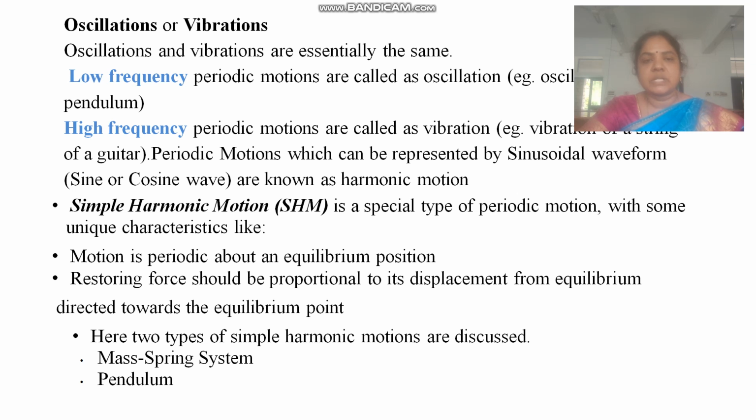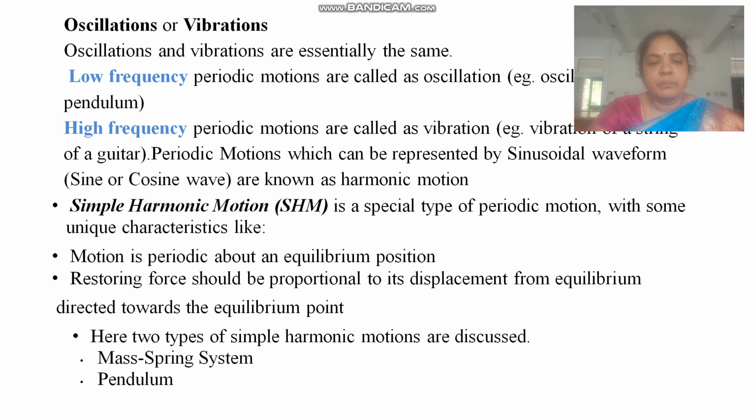Oscillations and vibrations are essentially the same. Low frequency periodic motions are called oscillations, for example, the oscillation of a pendulum. High frequency periodic motions are called vibrations, that is, the vibration of a guitar string. Periodic motions which can be represented by a sinusoidal wave, a sine or a cosine wave, are known as harmonic